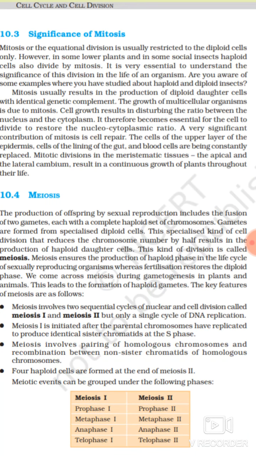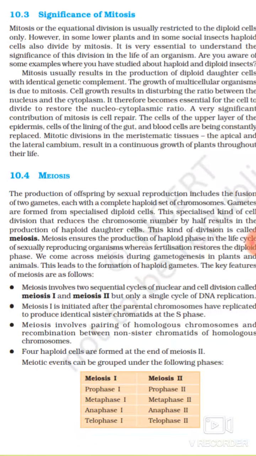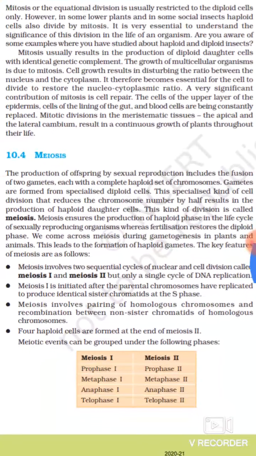Mitosis usually results in the production of diploid daughter cells with identical genetic complement. The growth of multicellular organisms is due to mitosis. Cell growth results in disturbing the ratio between the nucleus and the cytoplasm. It is therefore essential for the cell to divide to restore the nucleocytoplasmic ratio.